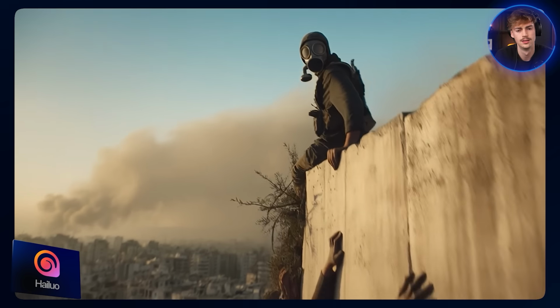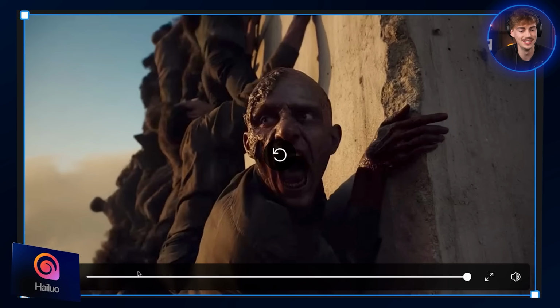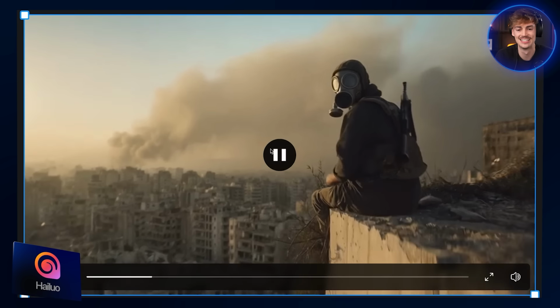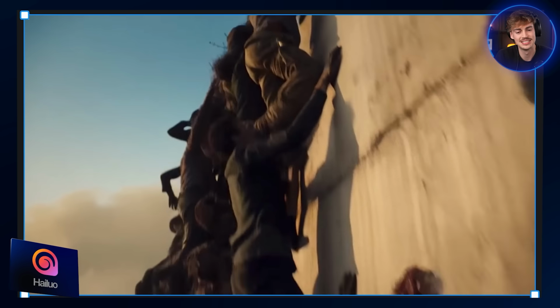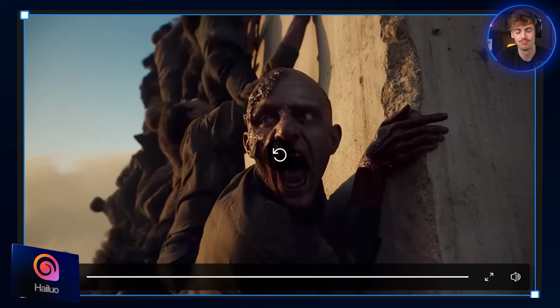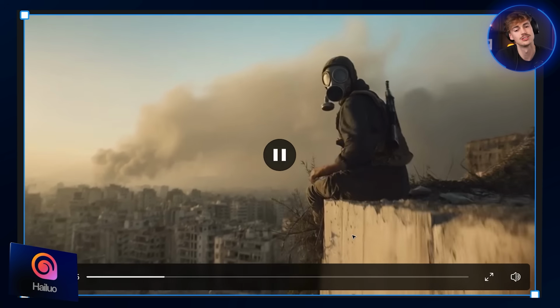Now we have Minimax Hailuo. I mean, even this dude is looking at the camera like, where the hell are you going, dude? Yeah, didn't quite get it. The camera is going down, but not in the way I had intended. We do have this zombie at the end, though. Still, it's a pretty interesting shot. It's not too bad, to be honest. Okay, let's have a look at 2.5.